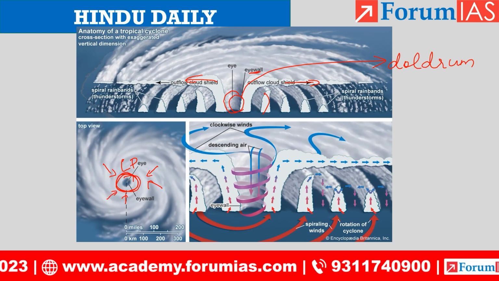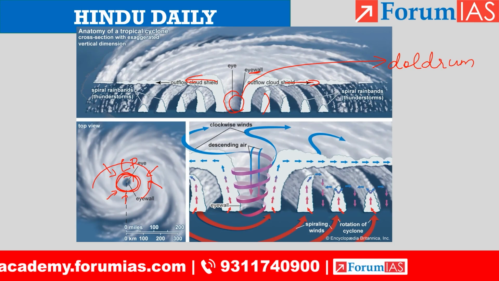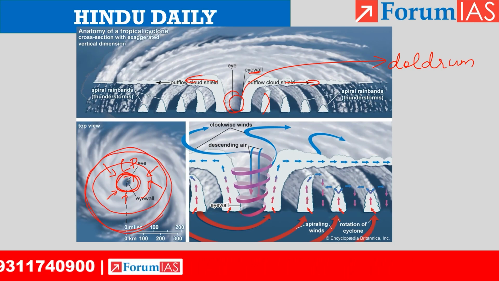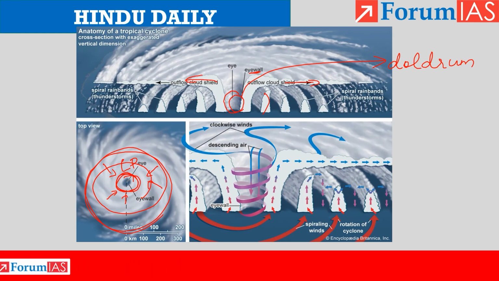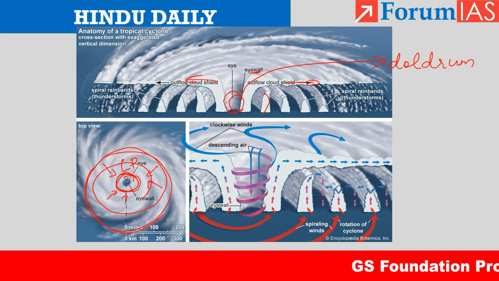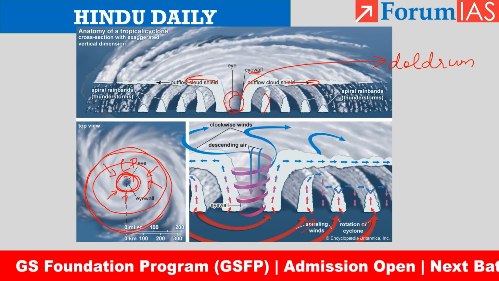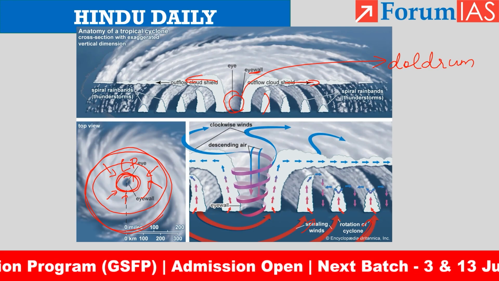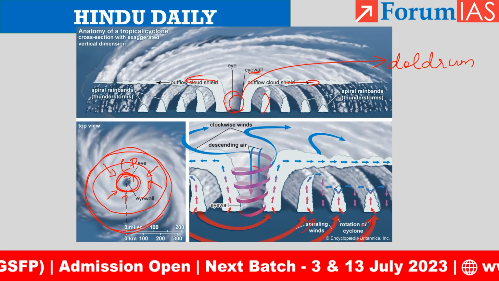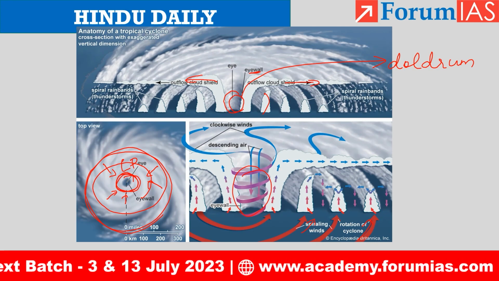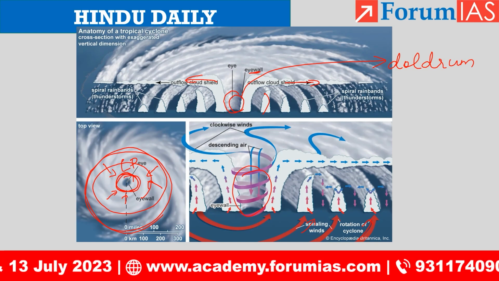Because of Coriolis force, there is a spiral motion, and the direction of this spiral motion is clockwise or anti-clockwise depending upon the hemisphere in which the cyclone is formed. Here in this part of the diagram, we can see the spiraling winds, right? There is a rotation of cyclone. As the winds approach the eye, they rotate around the eye. That is why the eye region is a doldrum. And when it rotates surrounding the eye, cloud bands are formed.